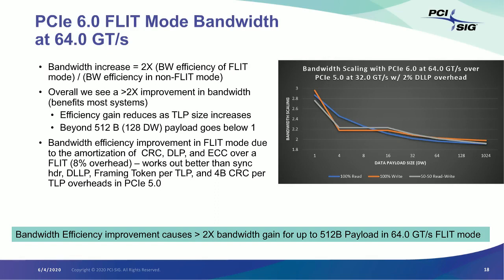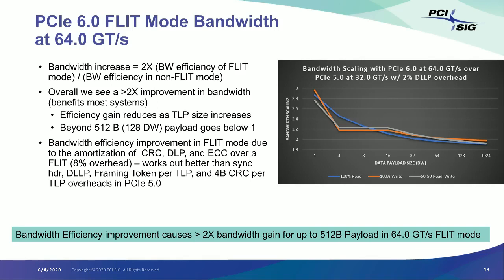Overall, you can see that there is a significant improvement in bandwidth, greater than 2x improvement. And then that efficiency increase drops as the payload size increases. And beyond 512 bytes, the bandwidth efficiency goes below 1, that's the reason why you will see it drops below 2. So intuitively, the way to think about this is that the bandwidth efficiency improvement in flit mode is due to the amortization of the CRC, the DLP, and ECC over a flit, which was 20 bytes out of 256 bytes, because 236 bytes were for TLP. So that's an 8% overhead.